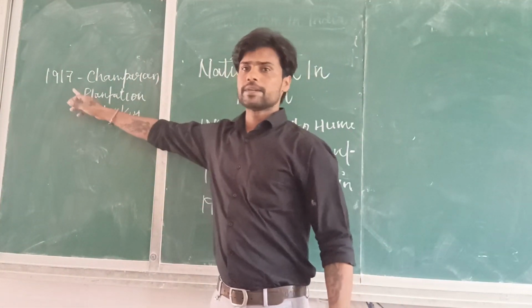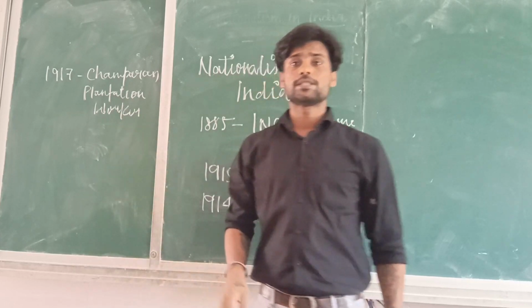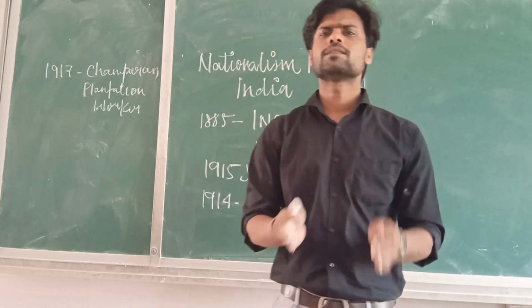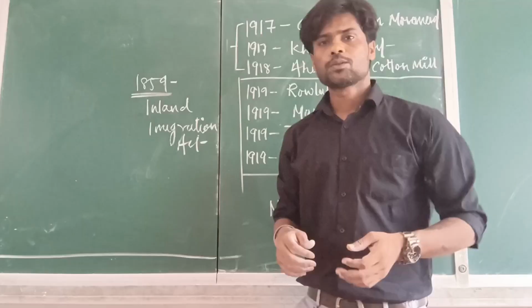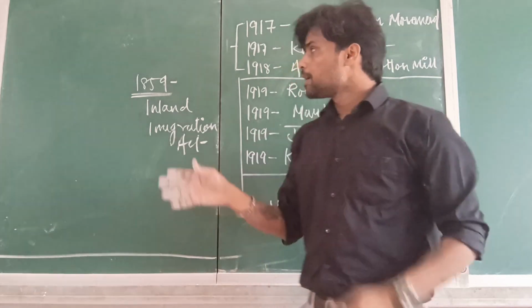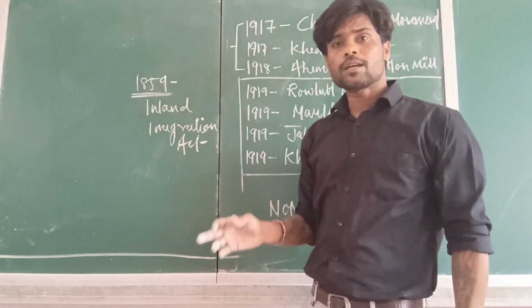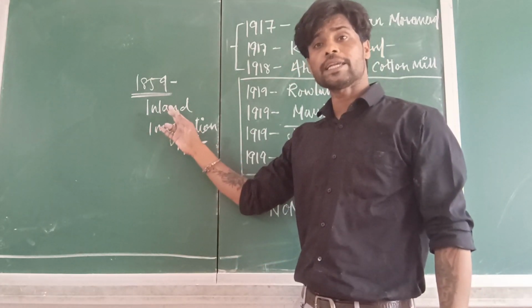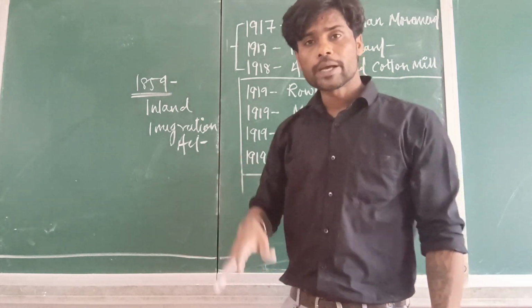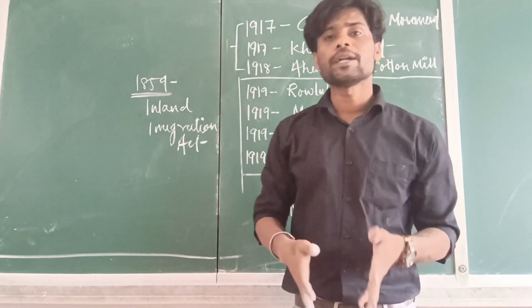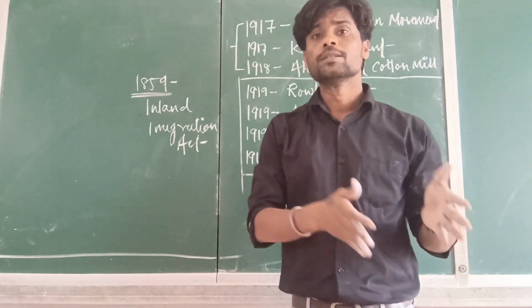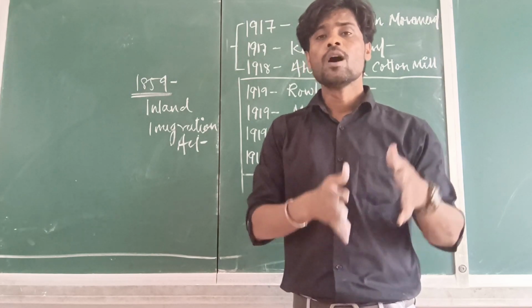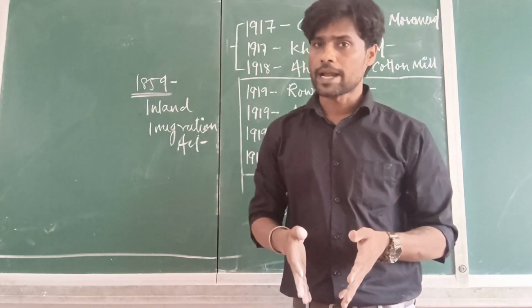So in 1917, Champaran plantation workers were facing a lot of problems. What was the problem? It is not mentioned in your book, or somehow it is mentioned but not in brief. So let me brief it for you. In 1859, there was a law imposed on the Indian people, known as inland immigration, in which workers who are working in the plantation area are not allowed to leave the premises without the consent of the owner of that particular land.